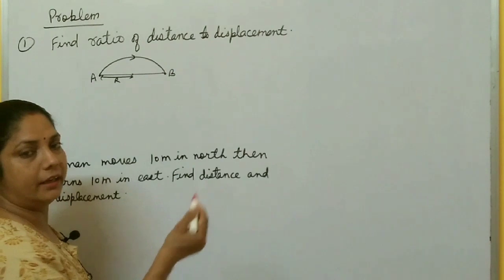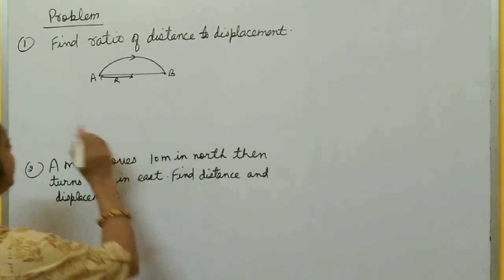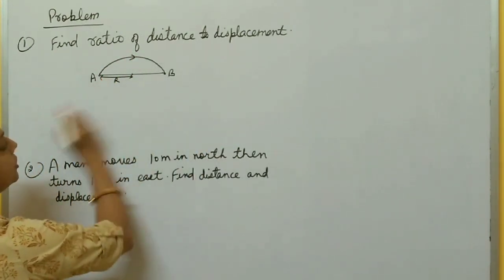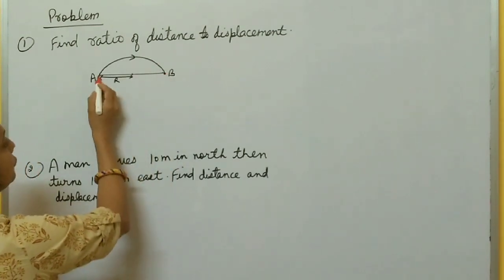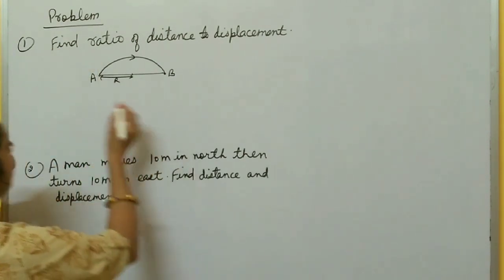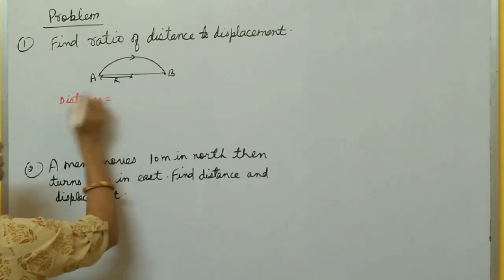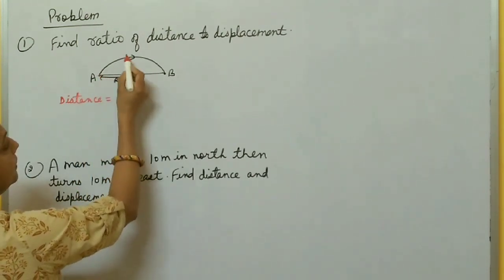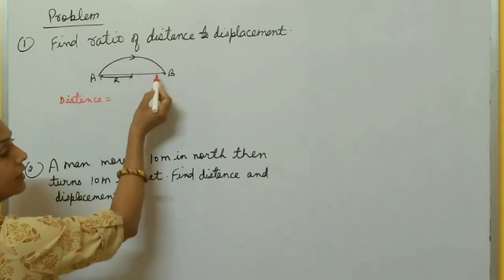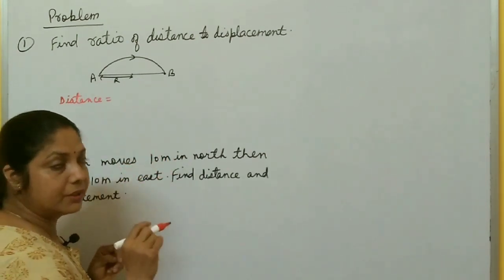Now, before discussing speed and velocity, I am going to solve one or two problems based on distance and displacement. The first problem is to find the ratio of distance and displacement. A is the initial position and B is the final position. So from A to B, what is the distance and what is the displacement? Then you have to find the ratio. In moving from A to B, the distance is along this path, and one revolution would be the circumference of the circle.